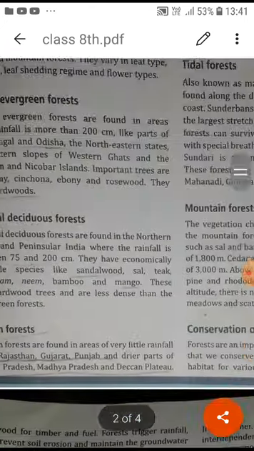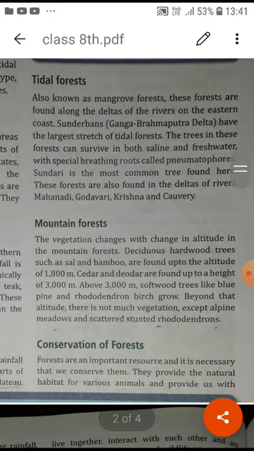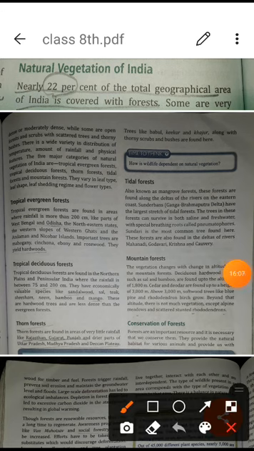So students, you can go through the chapter today, whatever I have explained to you. Go through which kinds of forests are found in India, and how it is important to protect wildlife. You can also take that in a good way.